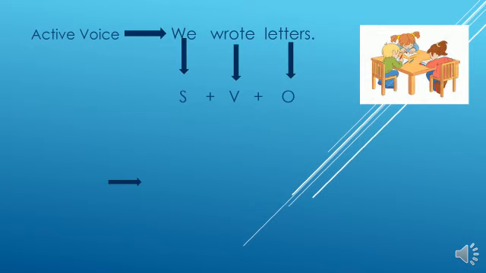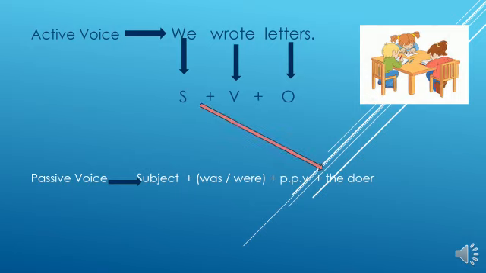So can you remember? Subject becomes the doer, verb changed to was or were plus past participle, object becomes the subject. Let's see. Yes, the arrow is showing the subject becomes the doer. The verb becomes was or were plus past participle.